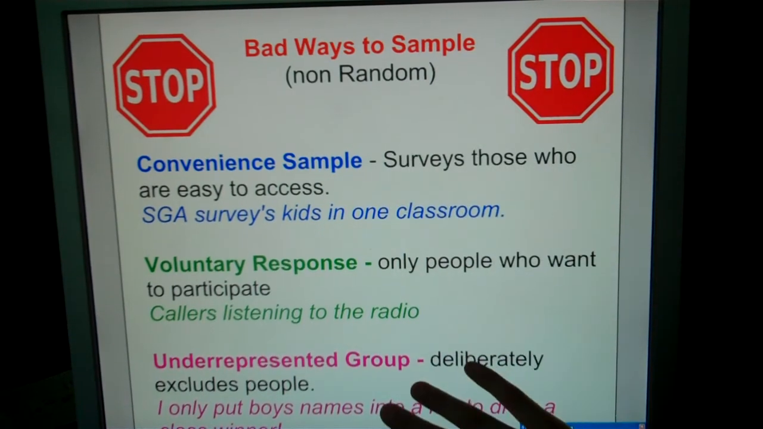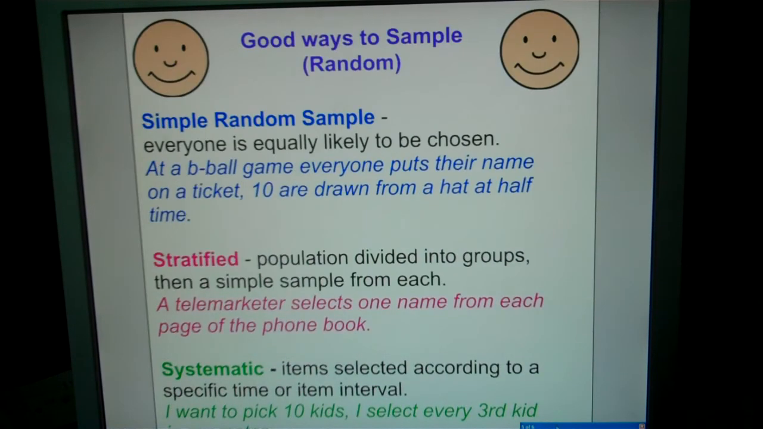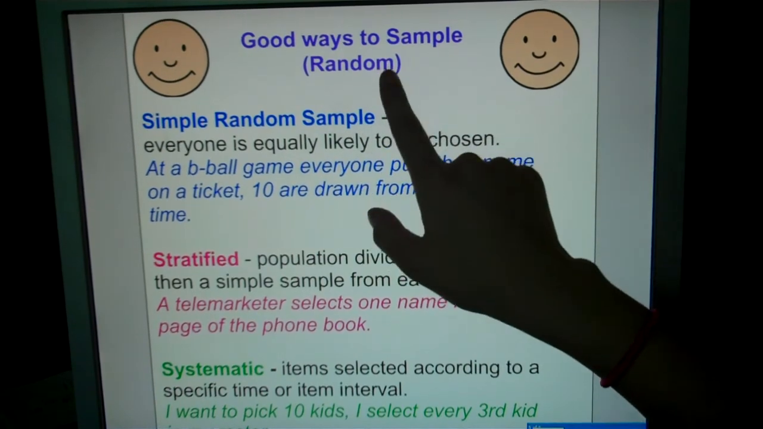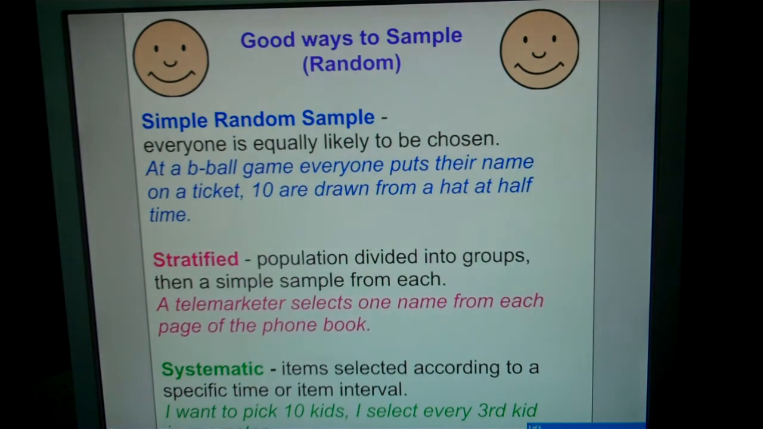So all of these, please somewhere write, these are bad. Okay, these are not good ways to sample. All right, these are good ways to sample. Okay, these are random. Please make sure that you have that word. That's important. A simple random sample. Okay, so everyone is equally likely to be chosen.